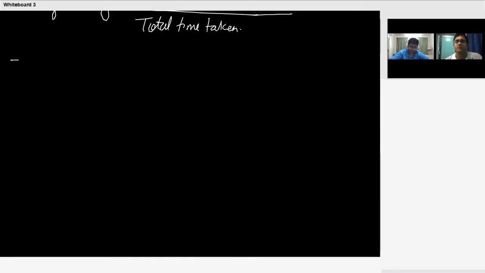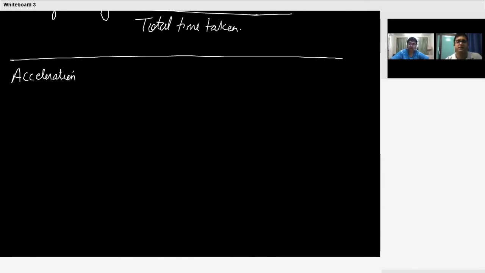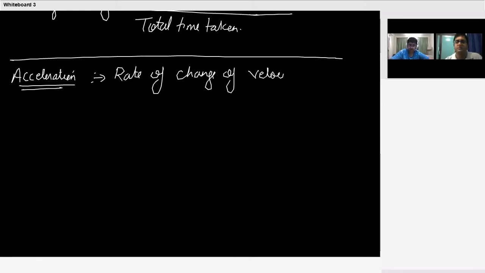So this is what you have. Now next is acceleration. See, when the body moves, the velocity changes. The rate of change of velocity with time is called acceleration.